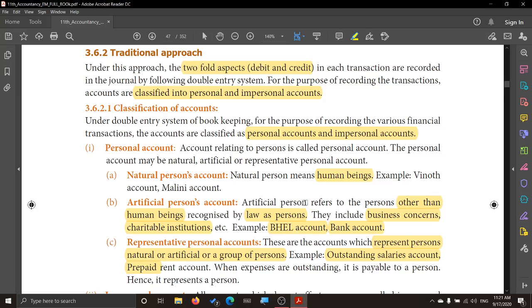Welcome to accountancy class. This is unit 3, prime entry. Now in this class we are going to see about the traditional approach. In the previous video we saw the accounting equation approach. Now we shall see about the traditional approach.